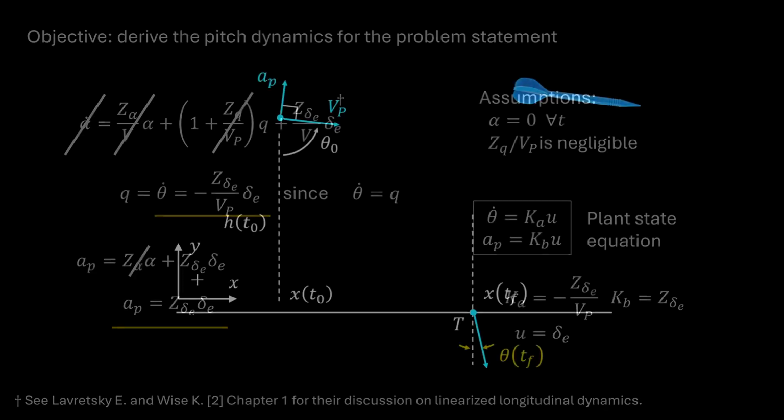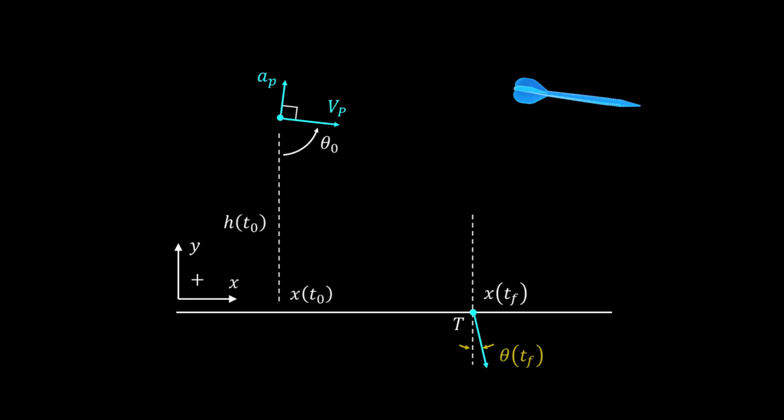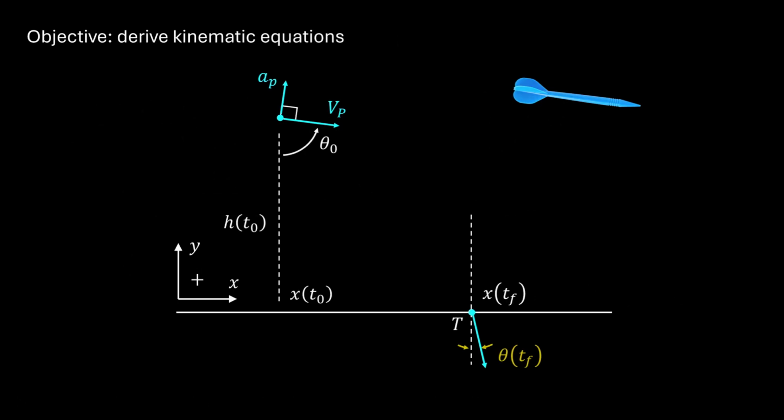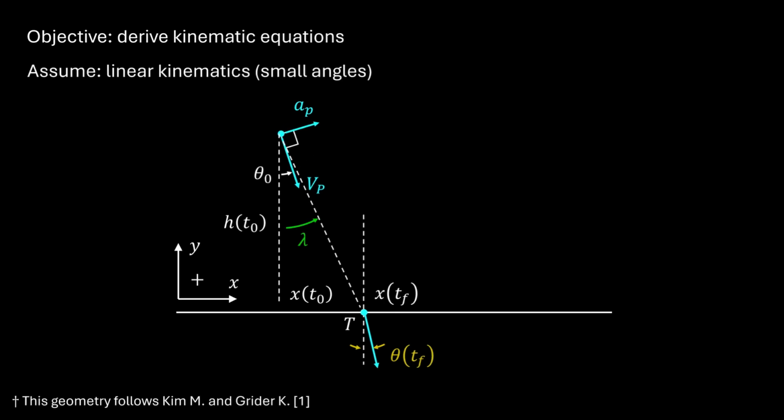Now we need to derive tractable engagement kinematics for guidance law development. To do this, we're going to assume all angles in the engagement are small so that the engagement behaves in approximately a linear fashion. Under this assumption, vertical motion is approximately minus Vp times t plus the initial altitude h, which makes the rate of descent Vp, which makes the vertical acceleration of the pursuer 0.